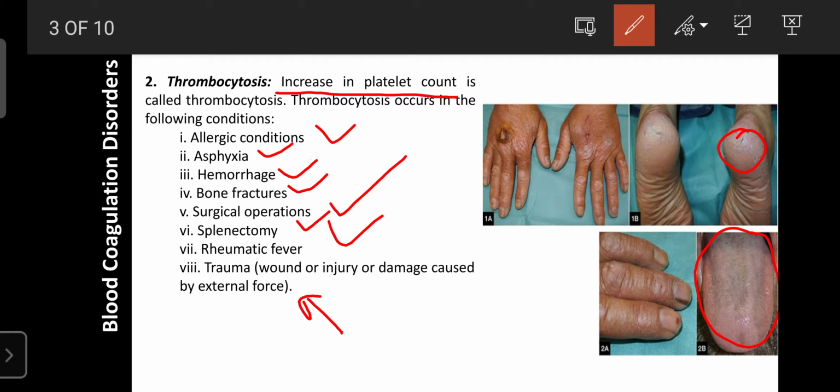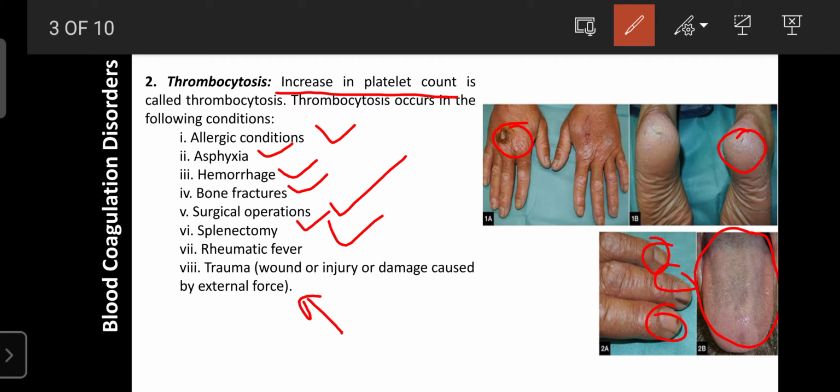Okay. Wounds can appear on the skin unnecessarily. Where you are itching your hand, a wound occurs like that, because of the increase in platelets, where blood coagulation occurs in small amounts. There is also discoloration near the nails. So that is an indication of thrombocytes.